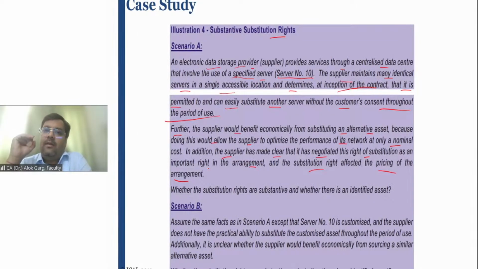Like when you take any property on a rental basis, the lessor will say that, see, this rooftop you cannot use. I am giving you only the flat, I'm not giving you the rooftop. And I can sell this roof or lease this roof to anyone else. So friends, like in this case, the supplier has made it very clear that this substitution is an important right in the arrangement, and I can substitute your data to a different server at any point of time. And it has also affected the pricing of the arrangement.